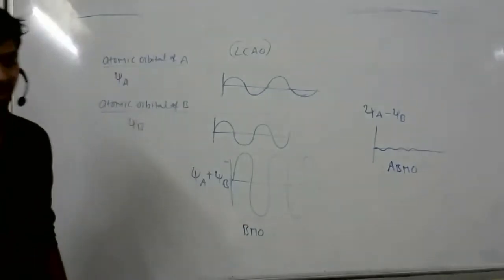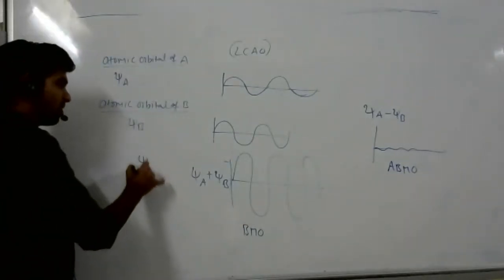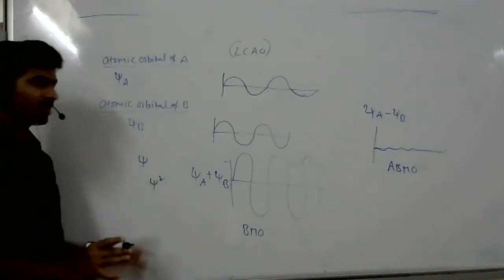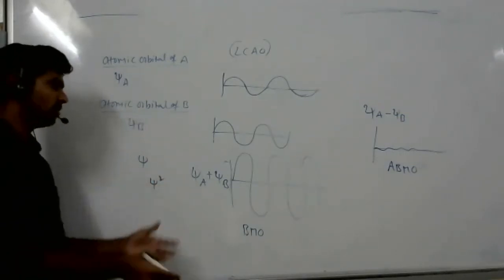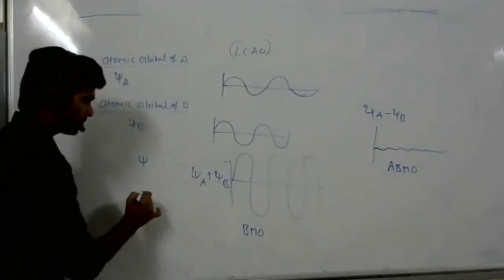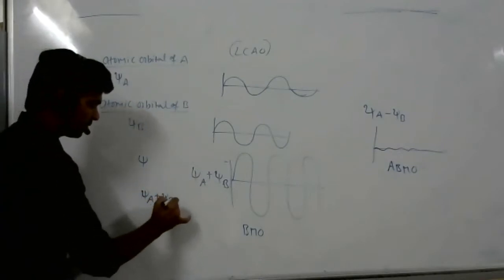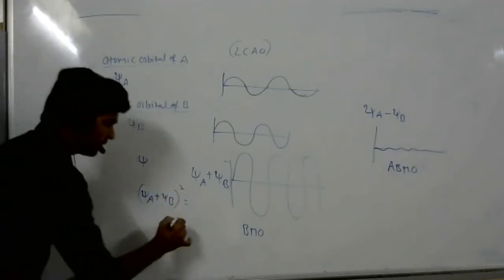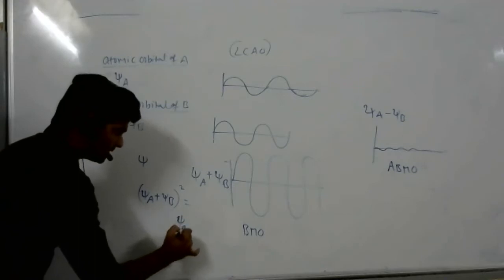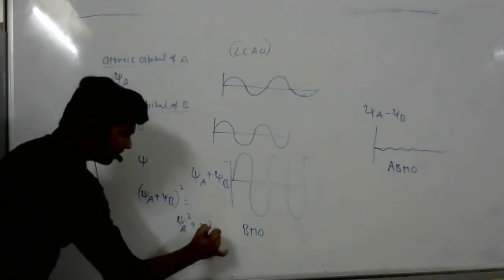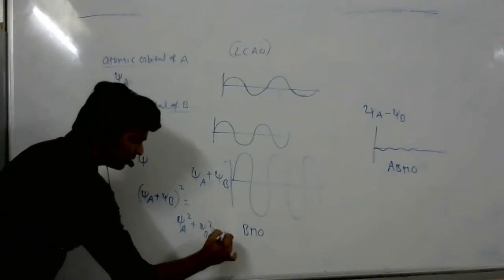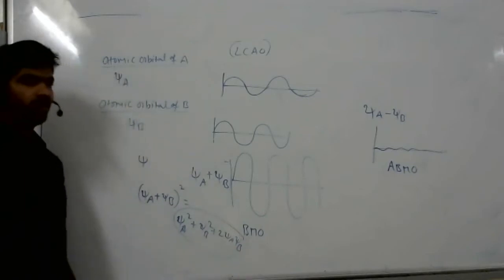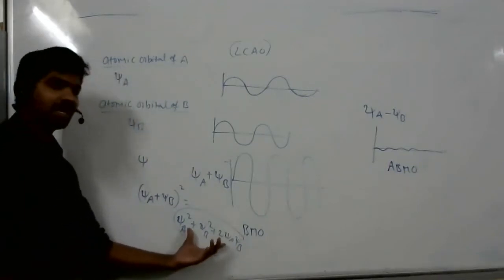I think in structure of atom we already studied that psi has no significance, psi square has the significance, right? Now you do psi a plus psi b whole square. What will come? Psi a square plus psi b square plus 2 psi a psi b. Here the probability of finding the electron density is maximum.